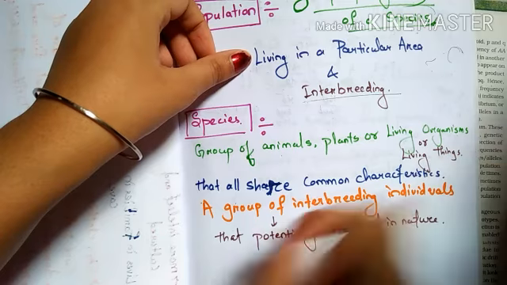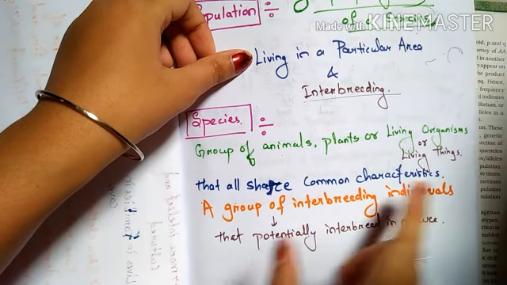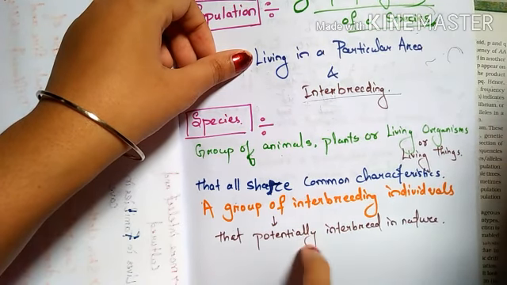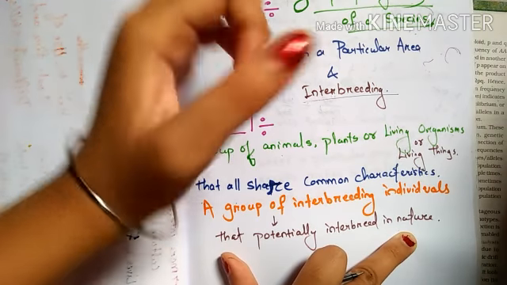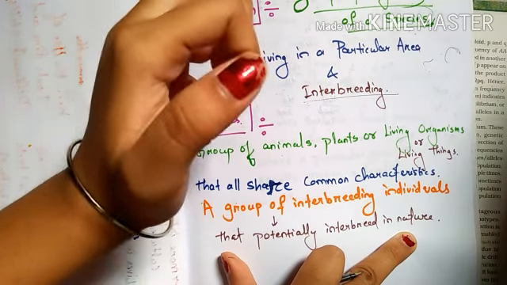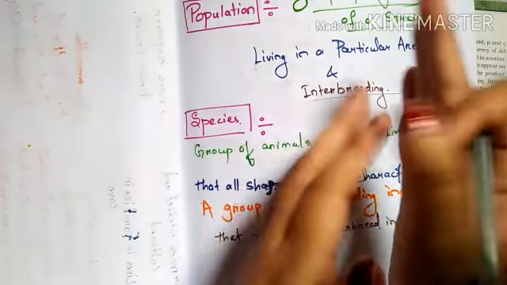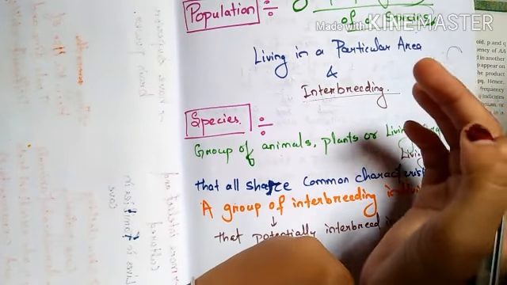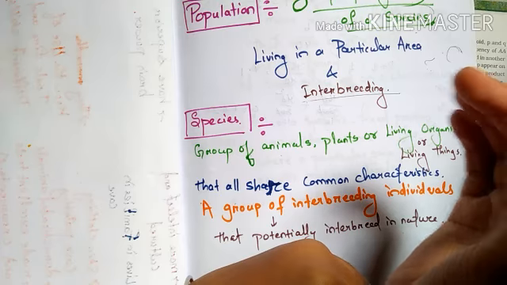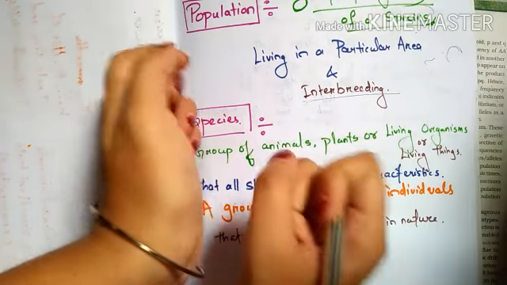A group of interbreeding individuals, and they must have the potential to interbreed with each other. A human cannot interbreed with a horse, because a horse belongs to a different species. They will not be able to interbreed, so we cannot consider the horse in the Homo sapiens species.